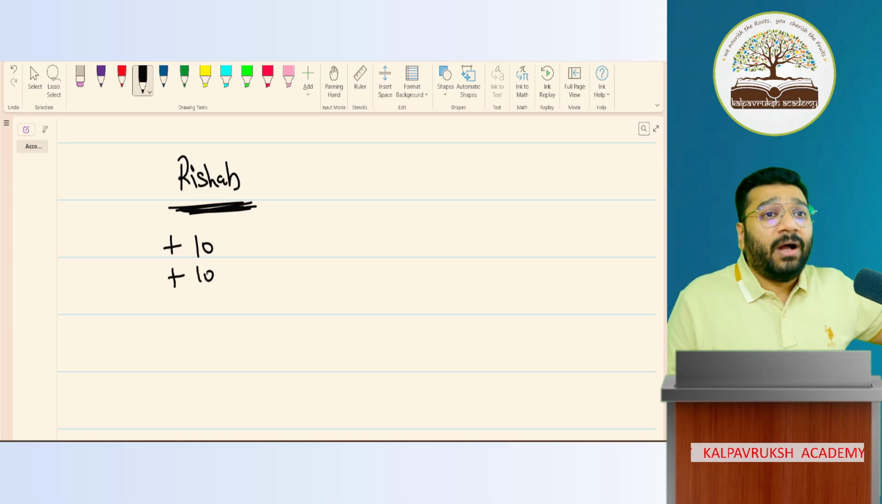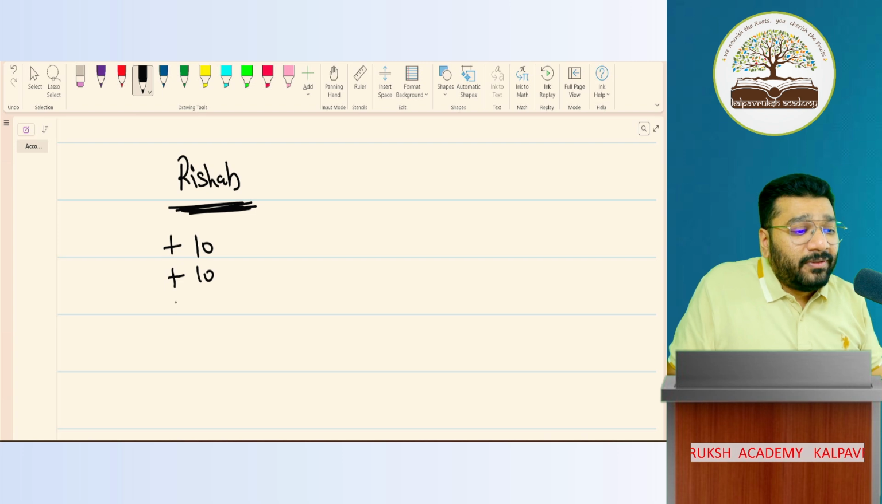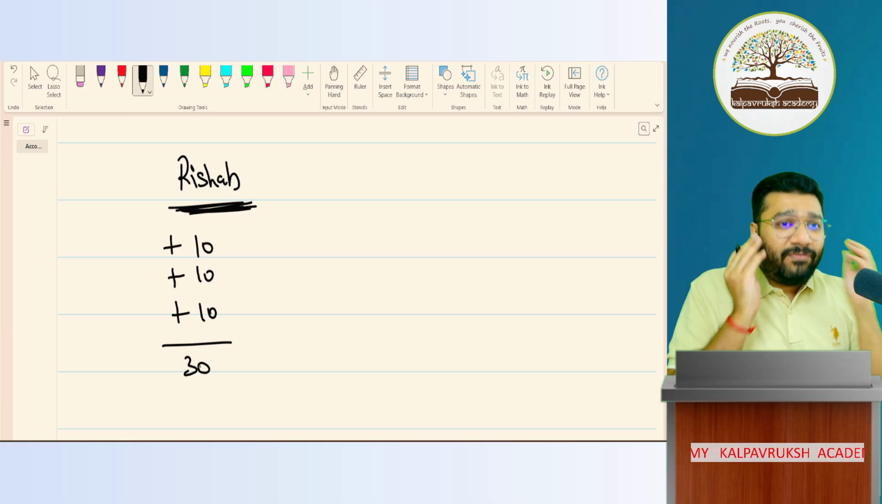Third day, again, Rishabh was feeling hungry. So on the way home, again, he bought cake from my shop. Again, I gave. Now, what will I do? Plus 10. So now, in total, how much is it? 30. In total, 30.